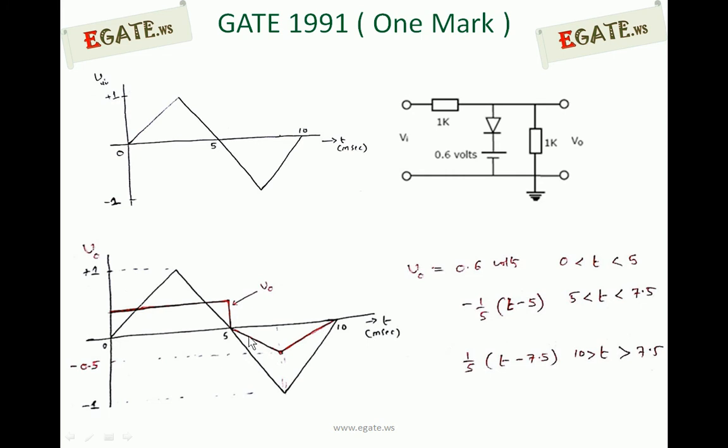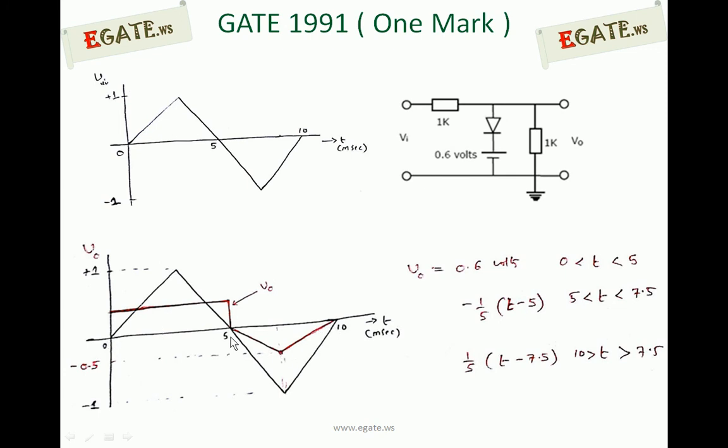This is a straight line, and this is one more straight line, which gives the equation 1 by 5 into (t minus 7.5) for time between 7.5 and 10. So the output equation is expressed as three segments. The first segment is a constant voltage of 0.6 volts. The second segment is a negative going straight line whose slope is negative, and the third segment is a positive going straight line with positive slope.